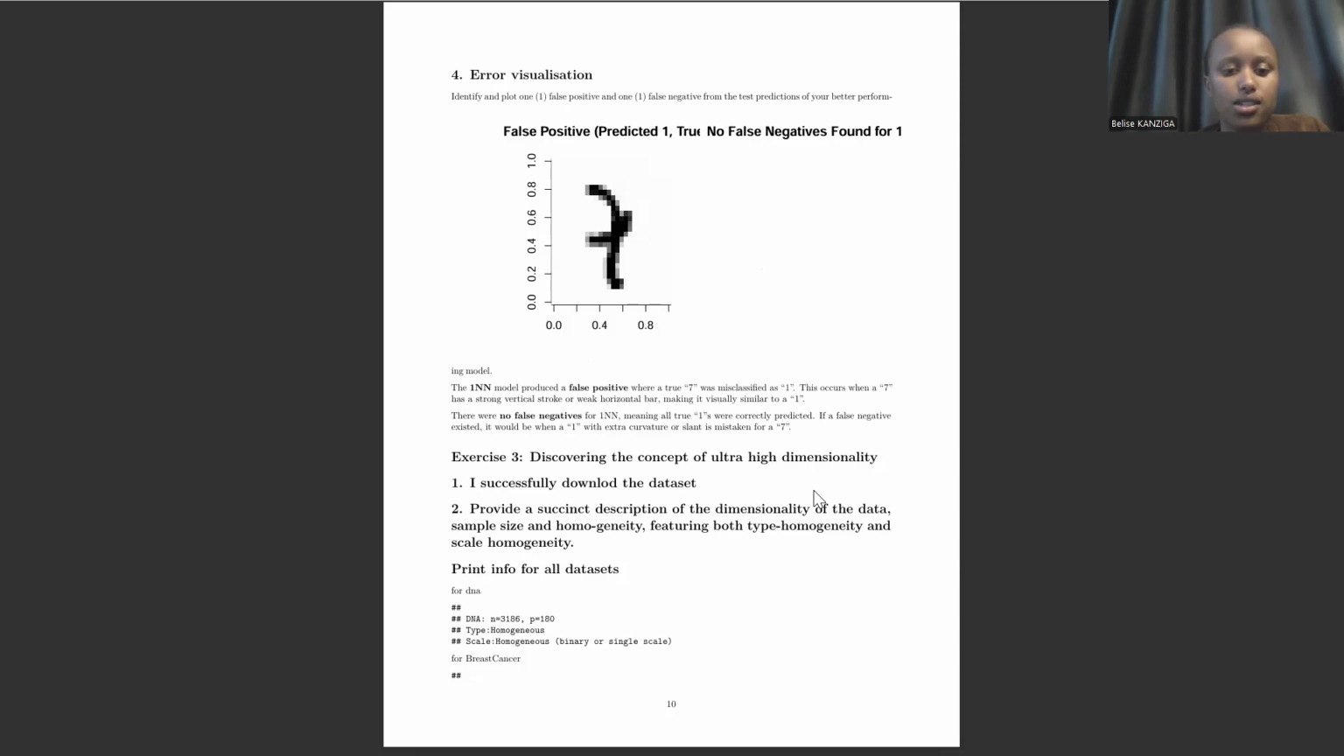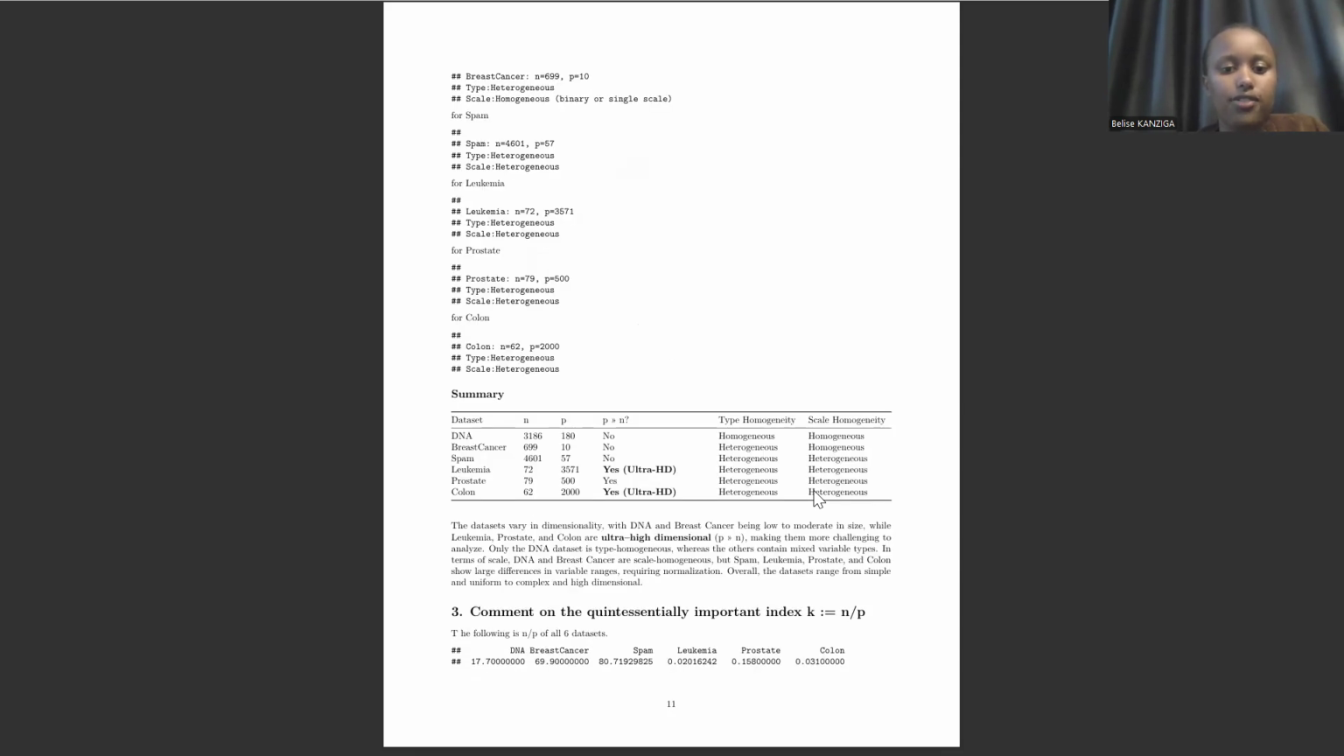About the last task, I have six datasets. I found that three of them, leukemia, prostate, and colon, are ultra high dimensional datasets, and this can make analysis challenging and make it challenging to know which nearest neighbor is better than others.